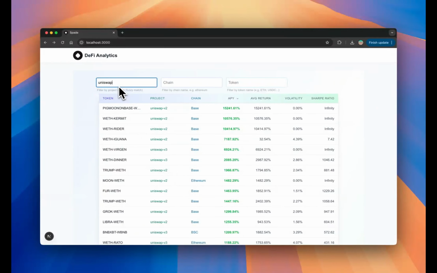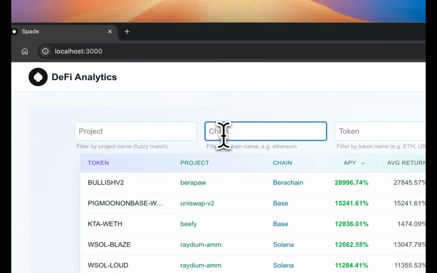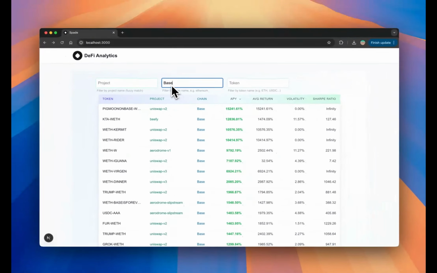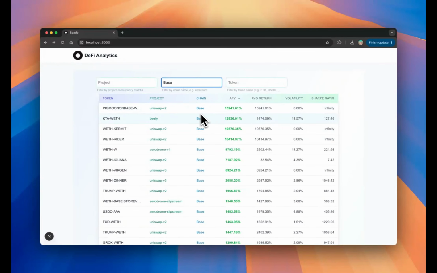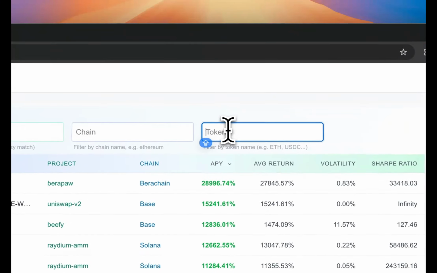And, of course, there's a powerful keyword search built in. If you want to find a specific project, just start typing the name in the search bar, and you'll immediately see all the matching results. You can even filter by blockchain or token name, which saves a ton of time and effort.